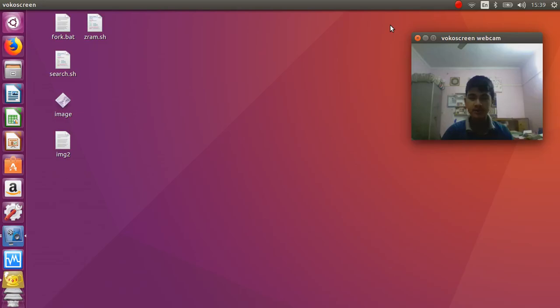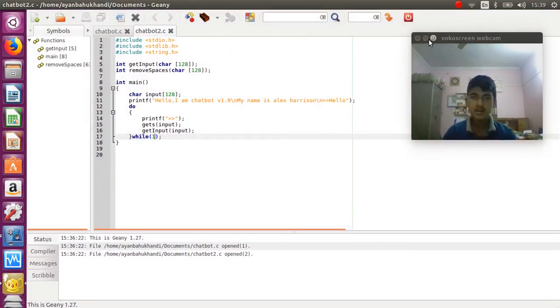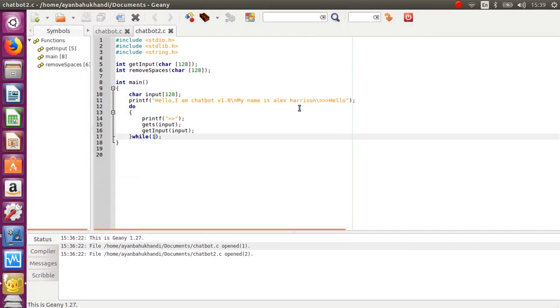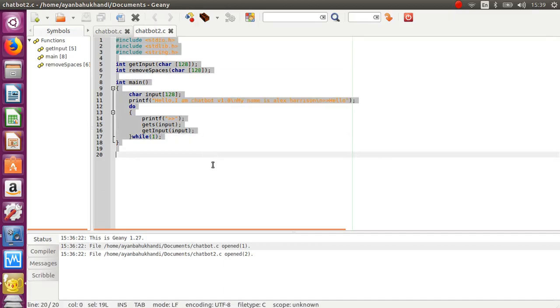The software you will need is eSpeak. I'm using Ubuntu, so on Ubuntu you can install it as sudo apt-get install eSpeak. And we will need GCC compiler. I'm having Geany, so let's get started. We'll open Geany. I'm minimizing the webcam, and so this is the basic structure.